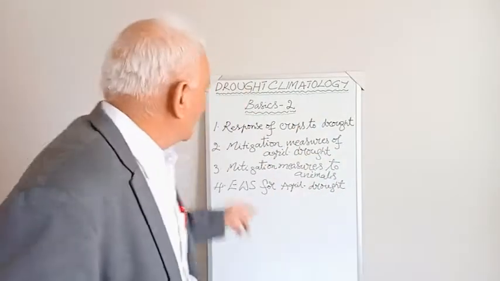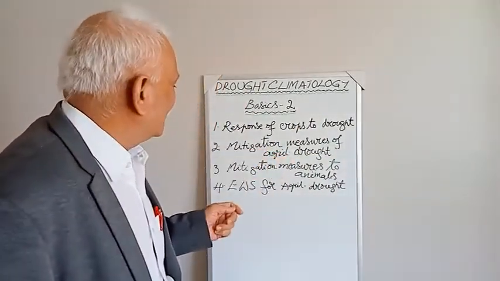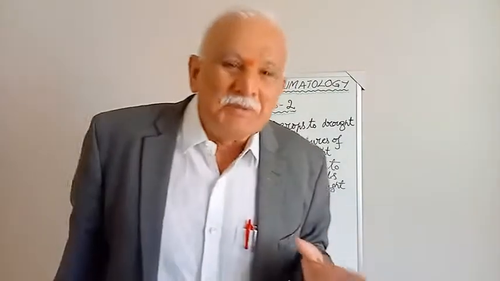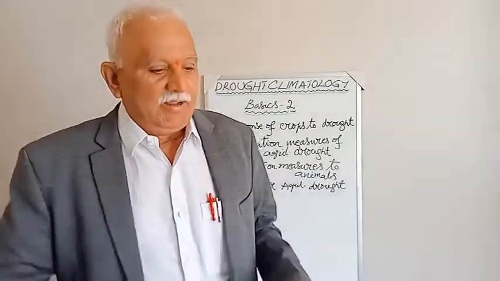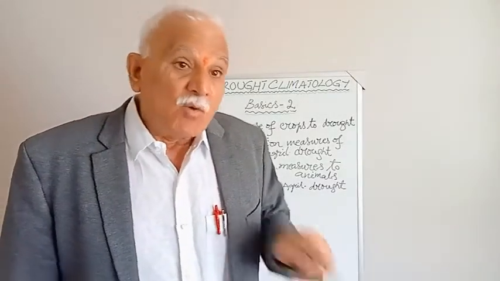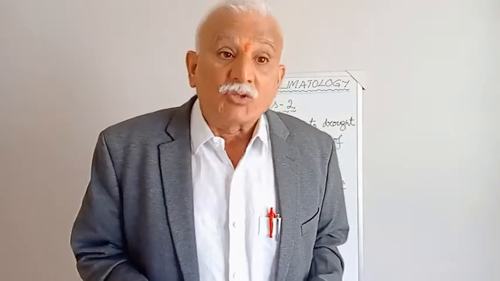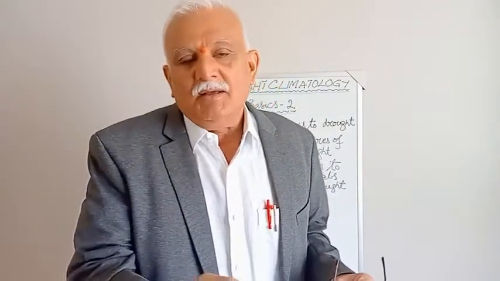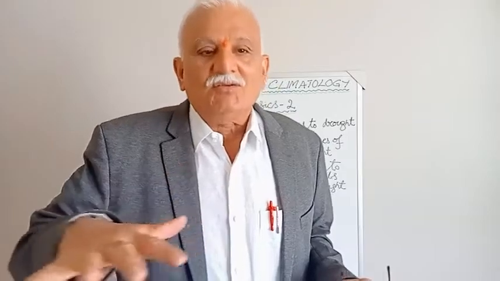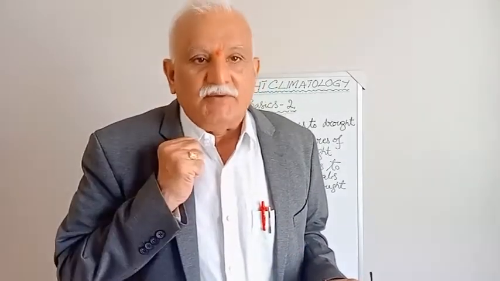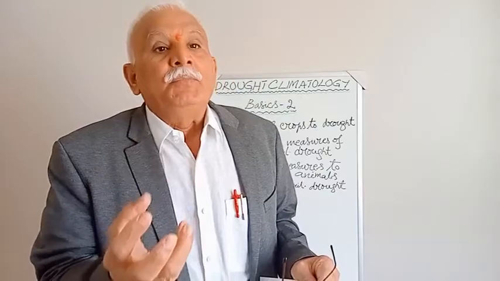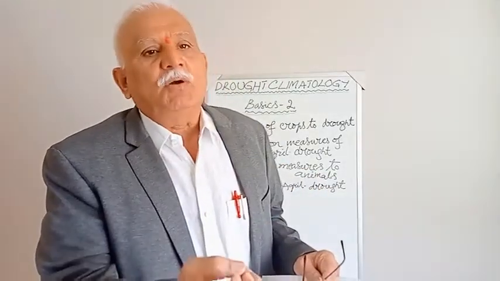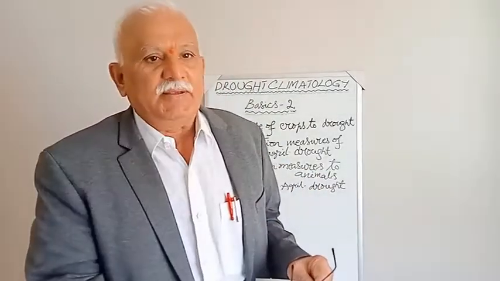The second thing is mitigation measures of agricultural drought. What are the mitigation measures? We can mitigate the drought to some extent, first by soil conservation techniques, because soil moisture, not soil water, is very important for the crops. What are the soil conservation techniques? Number 1, addition of organic matter, which is actually in the hands of the farmer. The more the organic matter, the more the moisture holding capacity of the soil, whatever the rain that occurs.